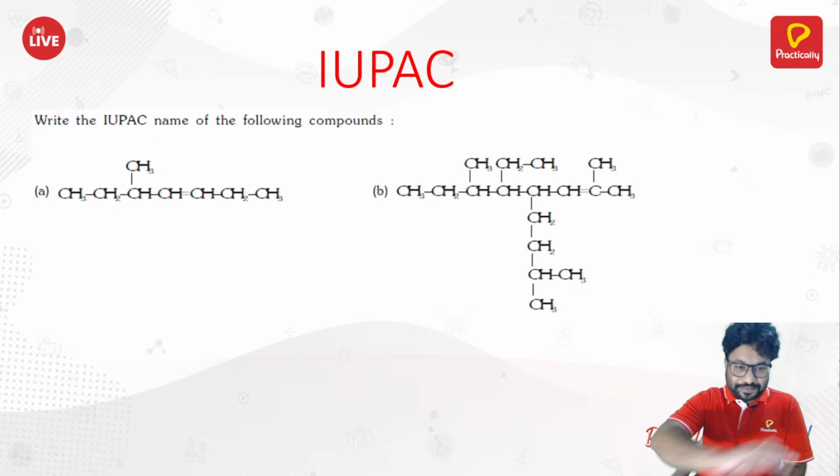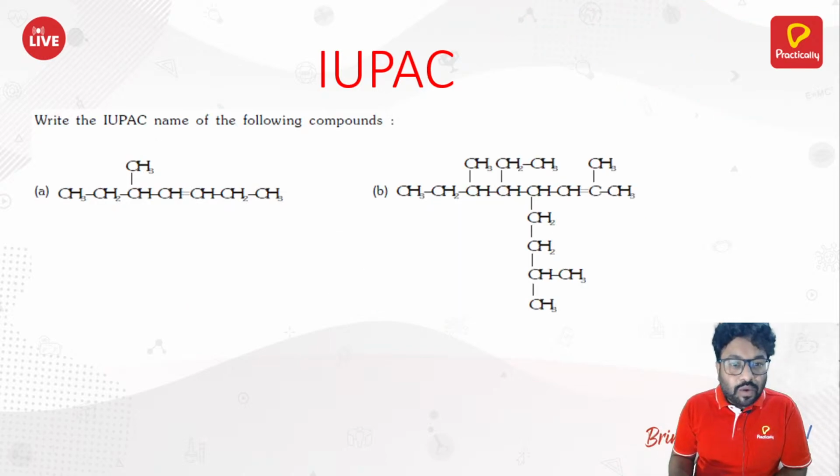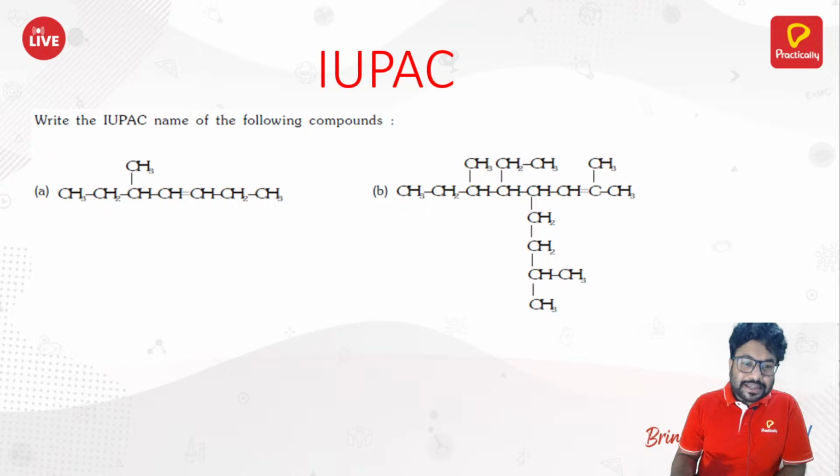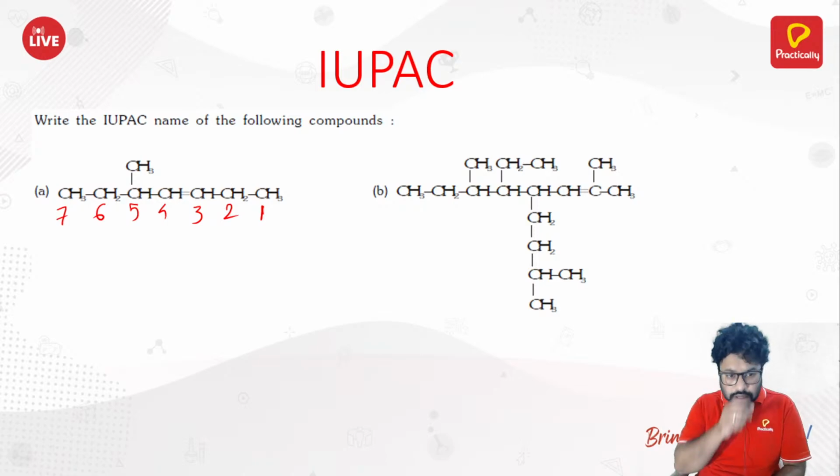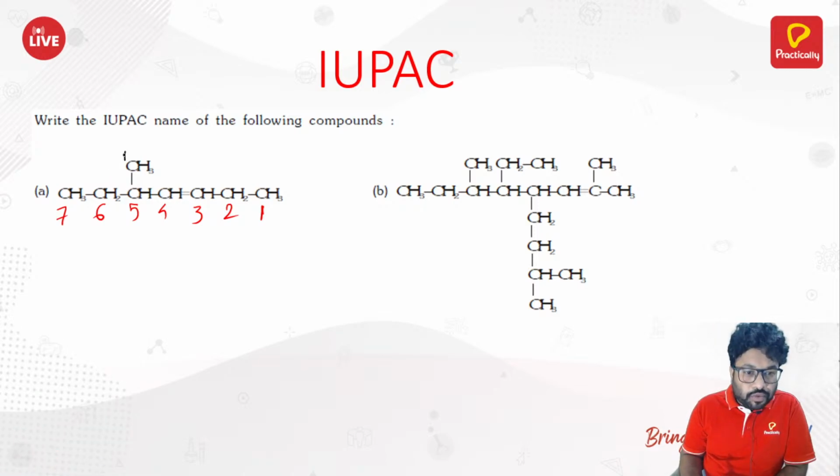Okay. So yeah. Now, how would you name this compound? See, if I start counting from this position, 1, 2, 3, 4, 5, 6, 7, right? The double bond is present at the third position. Now, you can also count it the alternate way, for example like this: 1, 2, 3, 4, 5, 6.